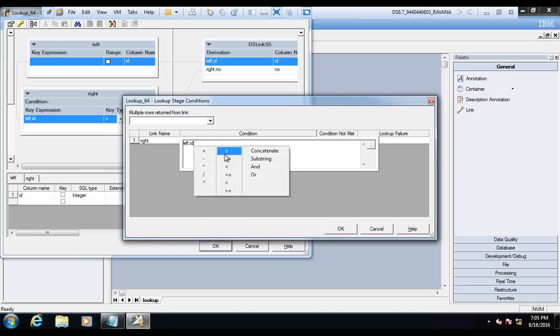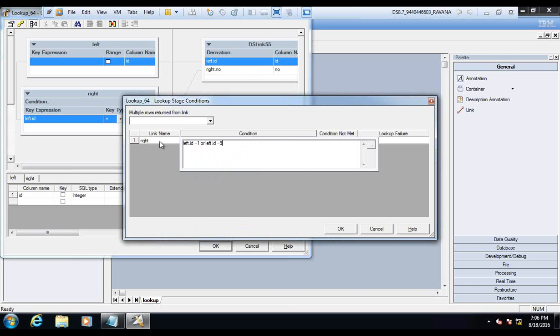So that means from the left side, that id is equal to, let's say, 1, or is equal to 9. What does this mean?